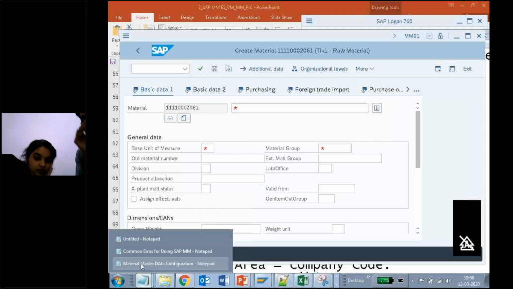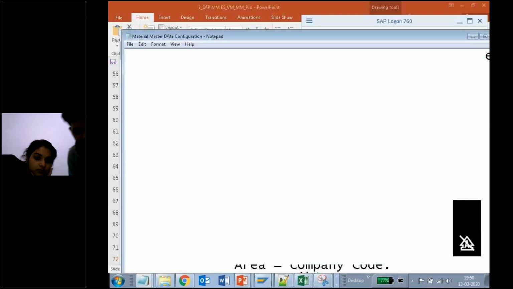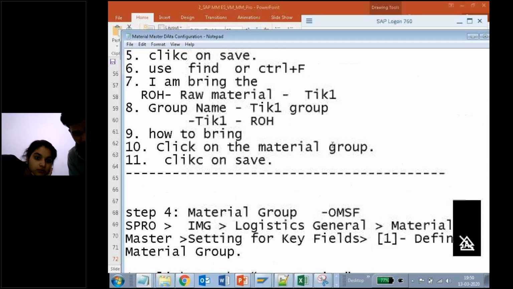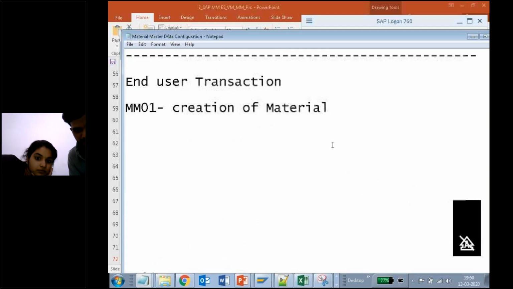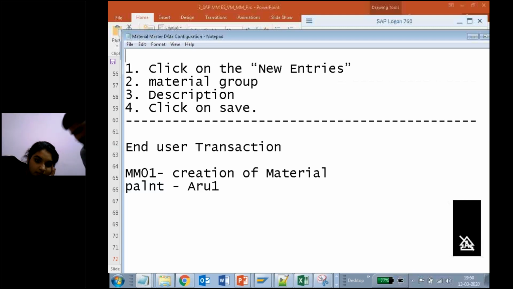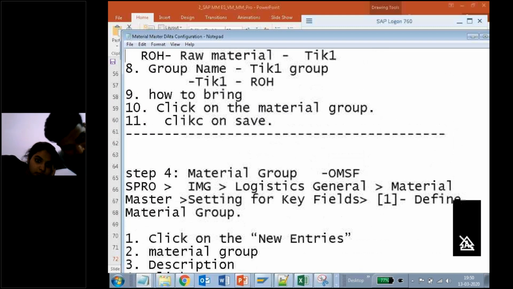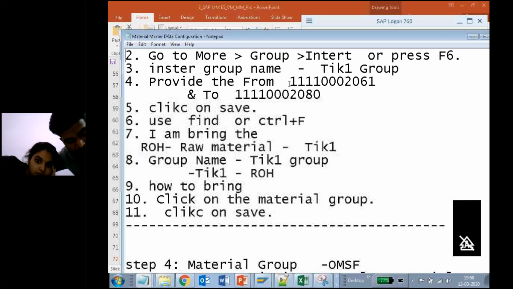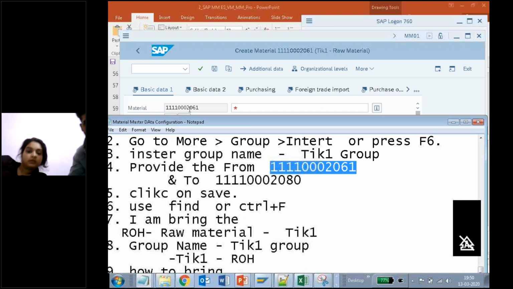So now you see, what is our number range stored? What is our number range? Do you remember? 61. See here, I'm writing the plant as ARU1, such that next time I should not forget. What is our number range number? You see me here. What is my number range? 61. The same number range you got, 11102061. Same number. It should be like this. You should cross check like that.